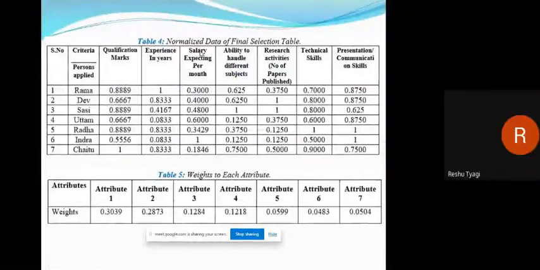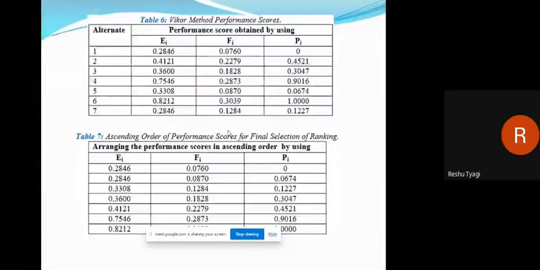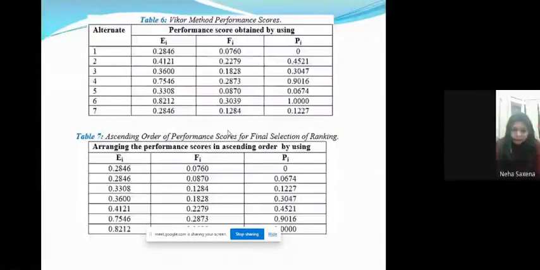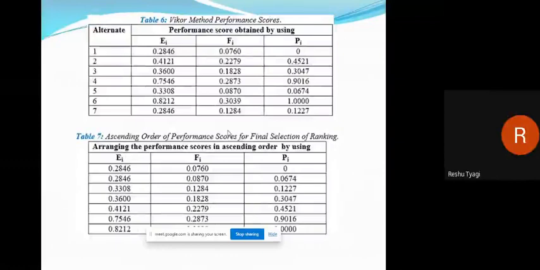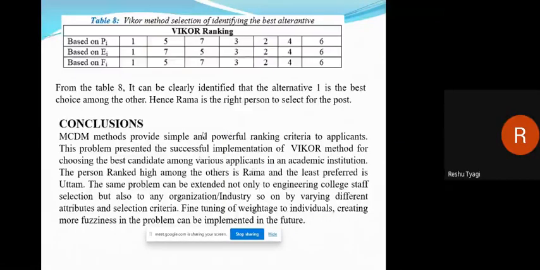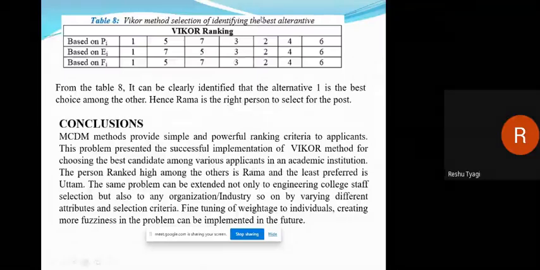Table 5, weight to each attribute, and Table 6, VIKOR method for performance score. Table 7, ascending order of performance score for final selection of ranking, and Table 8, VIKOR method selection of identifying the best alternative, in which we see that alternative 1 is the best.